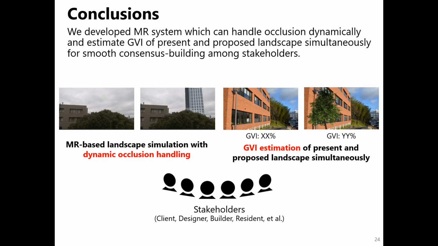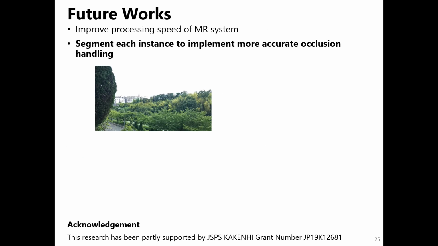Conclusion. We developed an MR system which can handle occlusion dynamically and estimate the GBI of present and proposed landscape simultaneously. The client-server video communication over the internet was integrated into the MR system, and dynamic occlusion handling and GBI estimation were confirmed in real time through the case studies. This has the potential for smoother consensus building among stakeholders in the environmental design process.